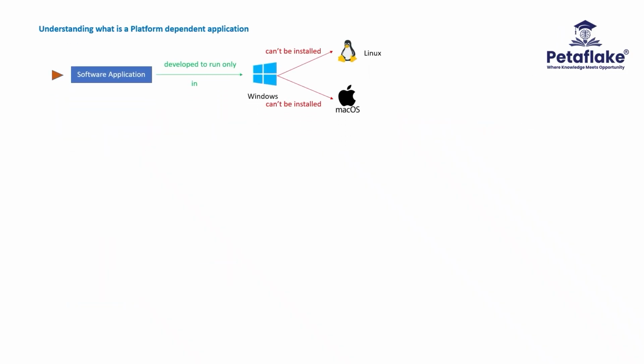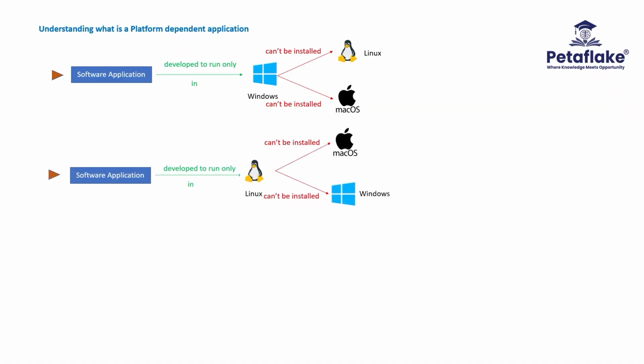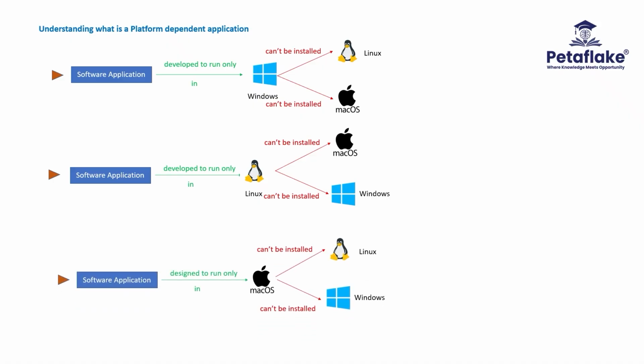When a software application is developed specifically to run on Windows, then we cannot install the specific software either in Linux operating system or in Mac operating system. Similarly, the software application developed only for the Linux operating system cannot be installed in Mac operating system or Windows operating system. Similarly, the software application developed for the Mac operating system cannot be installed in Linux operating system or Windows operating system. These kind of software applications developed to run only on a specific platform are called as platform